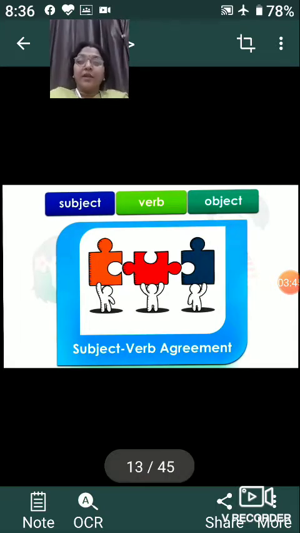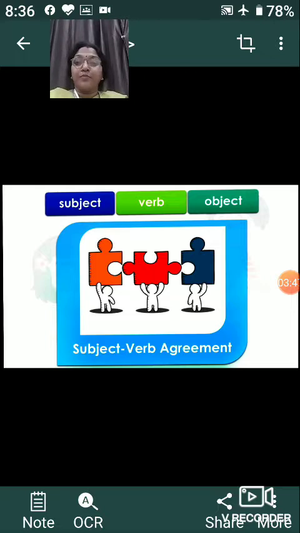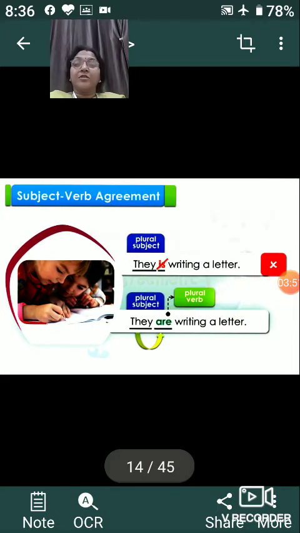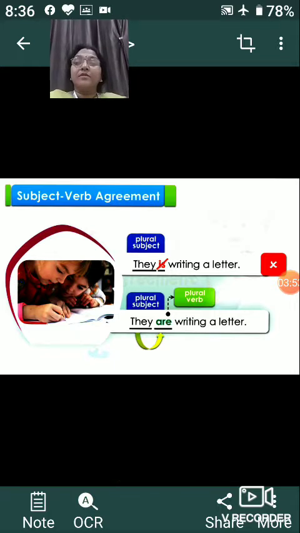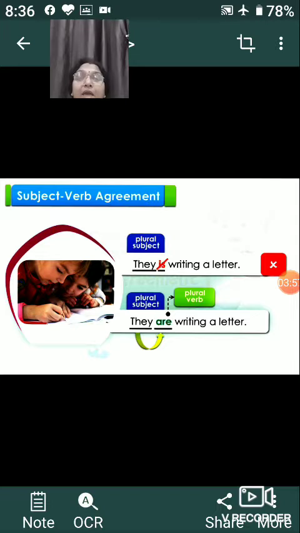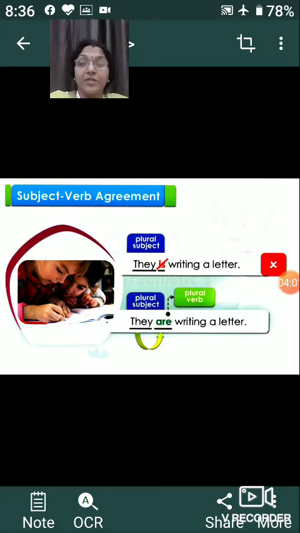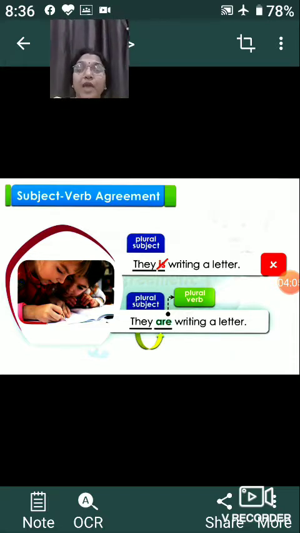So what did we learn? Subject, verb and object, and they have an agreement among each other. So let us talk about subject verb agreement, which is our topic today. It relates to the subject. First of all, let us see what kind of subject we have. If we have a plural subject, like the example I gave you, "they." We use the word "they" for a group of people.